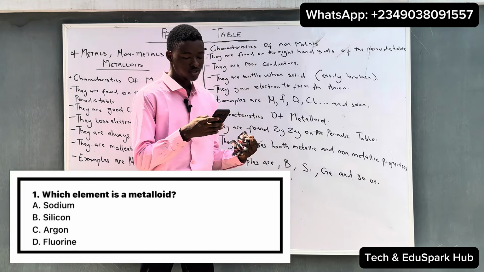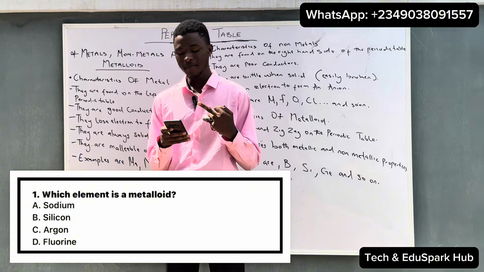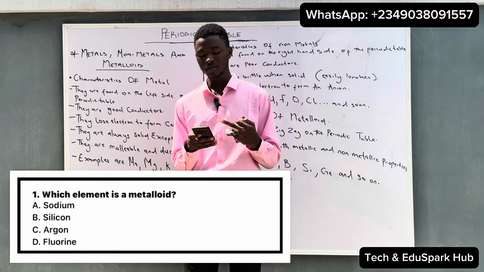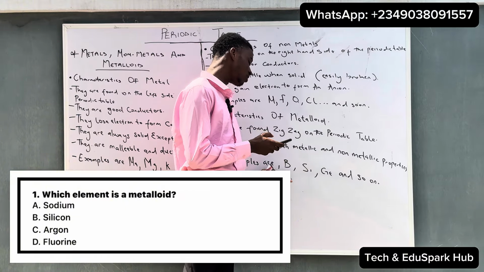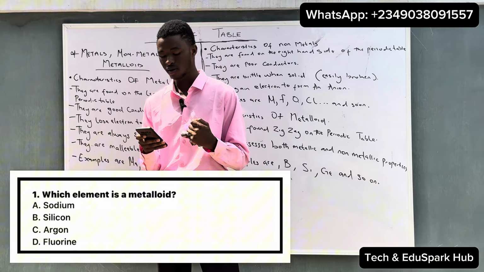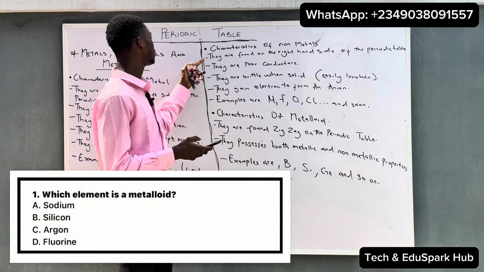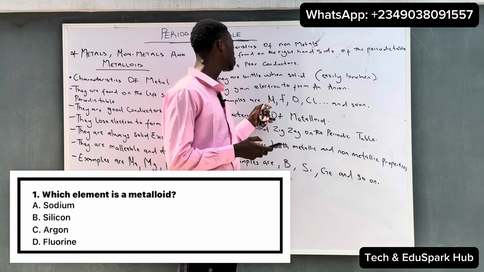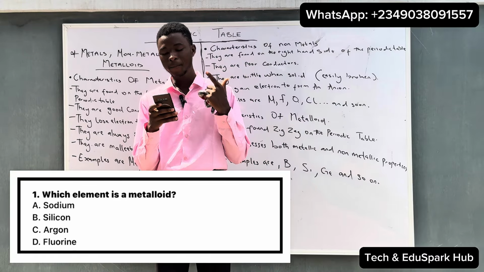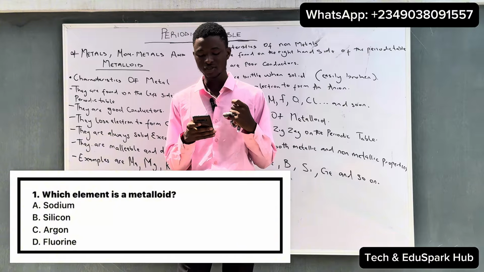Looking at these options, they said that the examples of metalloids are boron, silicon, germanium, and so on. So to this question, A, sodium, we can say A is wrong because sodium is a metal and not a metalloid. Option B, which is silicon, is correct because silicon is a metalloid. And option C, which is argon, argon is a noble gas. So option C is not correct. And option D, which is fluorine, fluorine is a non-metal as seen on the screen. Examples of non-metals are nitrogen, fluorine, oxygen, and chlorine, and so on. So to this kind of question, option B is correct because silicon is a metalloid.